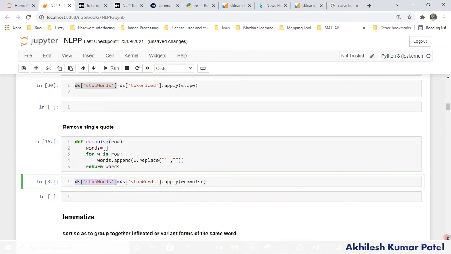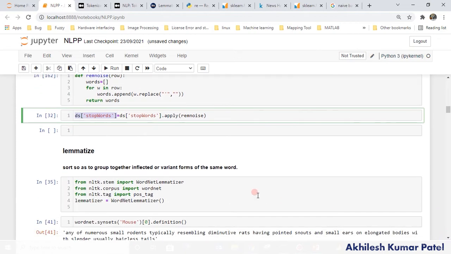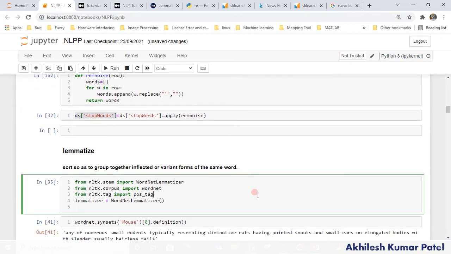Next is lemmatize. So what is lemmatize? Let's say that I am saying roasted nuts, or the nut is roasted. So two things are there. If I'm saying roasted nuts, roasted is an adjective there, right? And if I'm saying the nuts are roasted, in that case roasted is a verb, right? So you have to identify which is the noun, meaning the tag of part of speech, and based on that we are going to lemmatize our data.